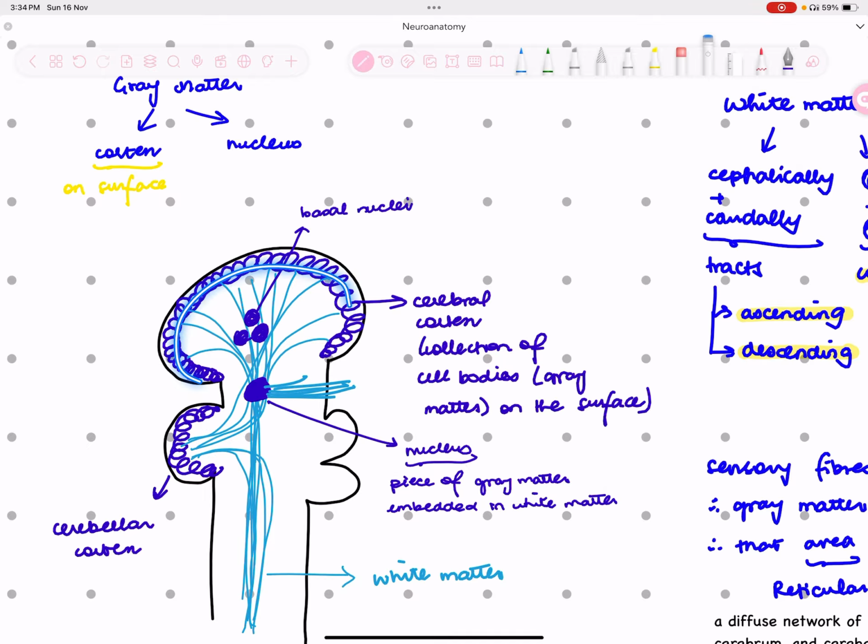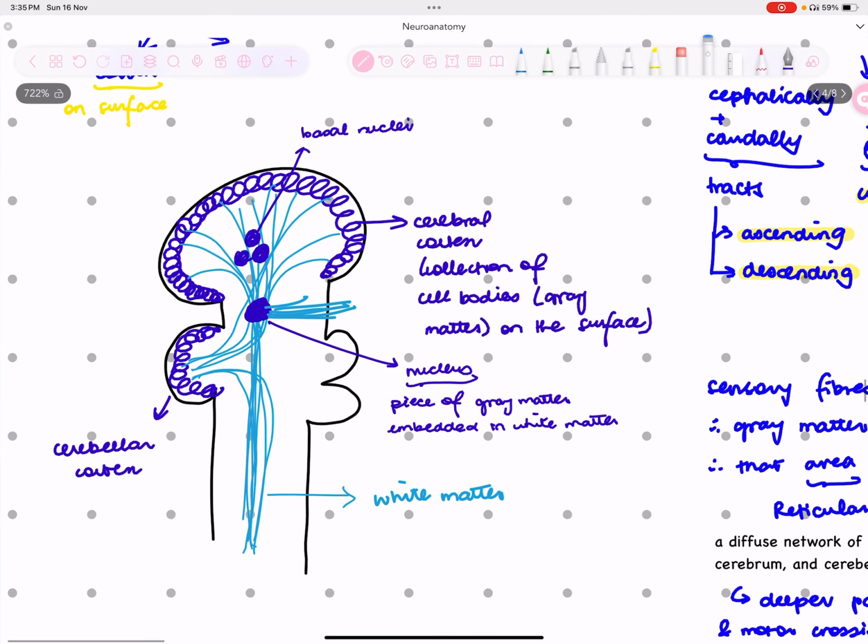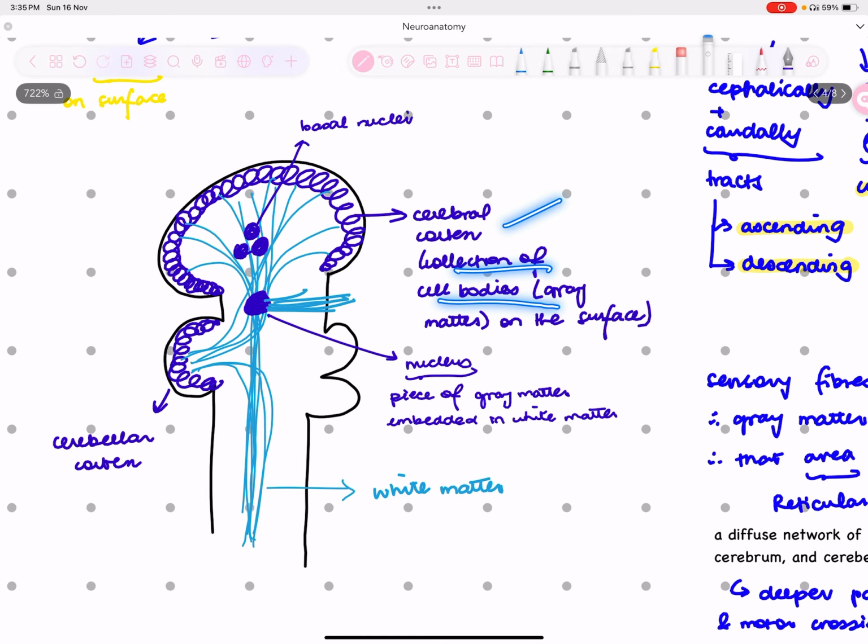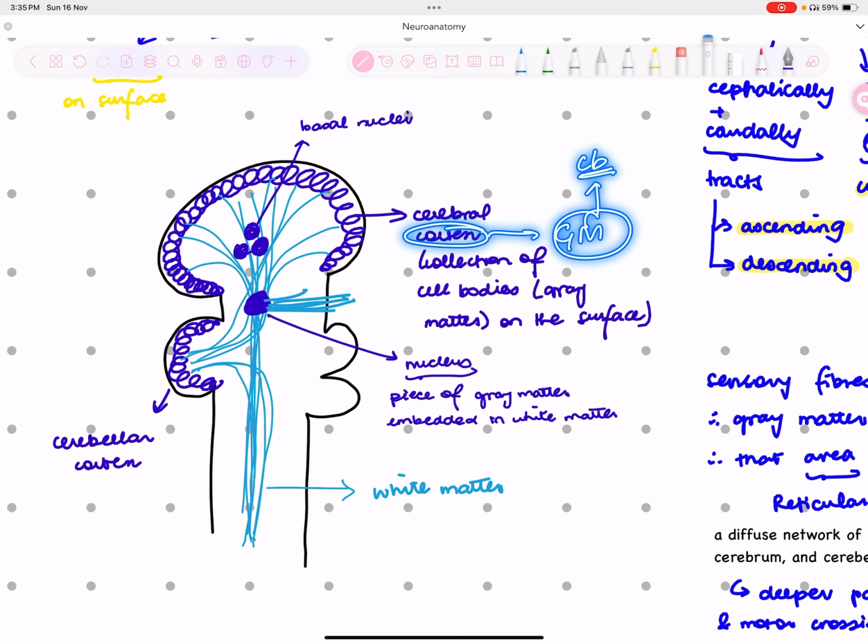So brain outer is the gray matter, right? So gray matter on the surface, that's the cortex. Gray matter which is embedded in the white matter, that's the nucleus, right? For example, the basal nuclei, these are gray matter structures which are embedded in white matter. Cerebral cortex, that's a collection of cell bodies, gray matter on the surface. So if anyone asks you what is cortex, it should click in your mind that this is gray matter. What is gray matter? It's a bundle of cell bodies in the central nervous system, and cortex is on the surface. I hope that makes sense.